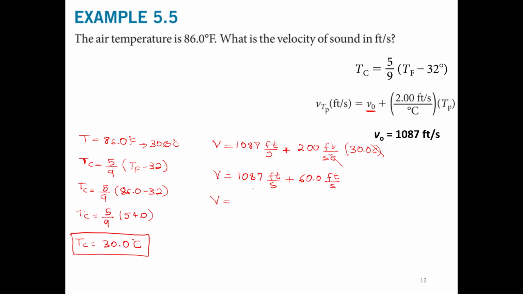There are no decimal places in the answer because we are adding, so we will have 1,147 feet per second. And this is the velocity of the sound in air if the temperature of the air is 86 Fahrenheit. And this is all I had to discuss in this presentation.